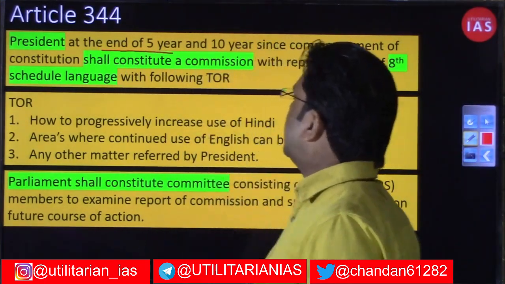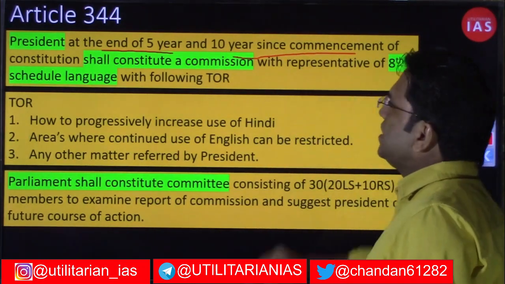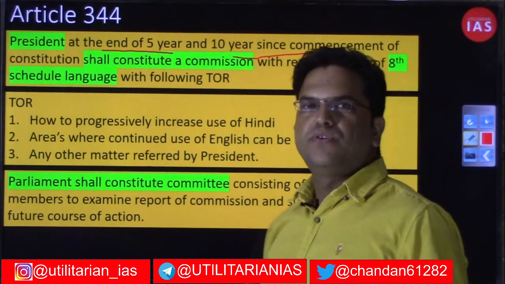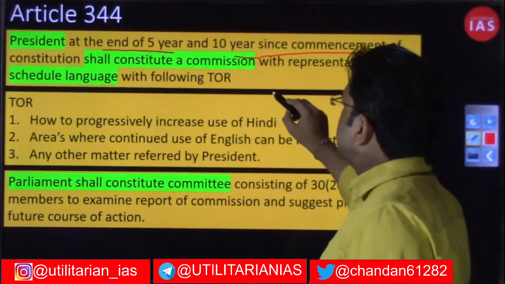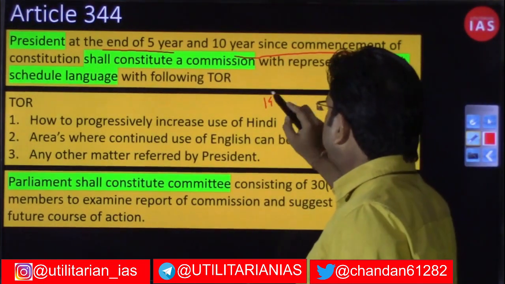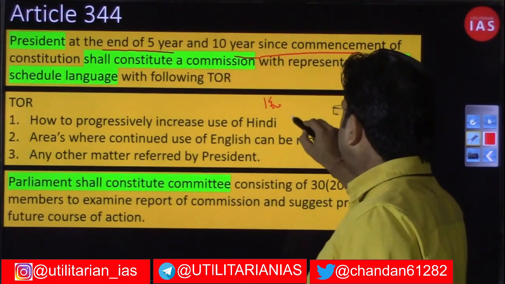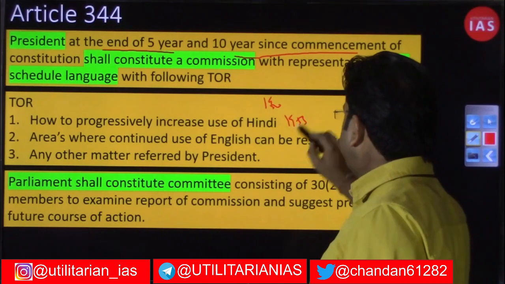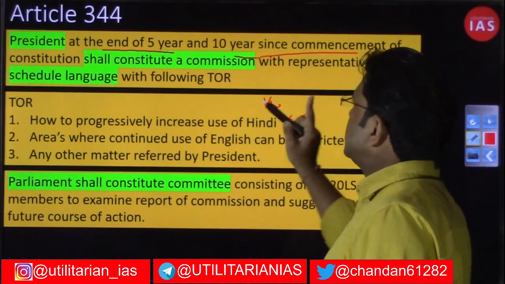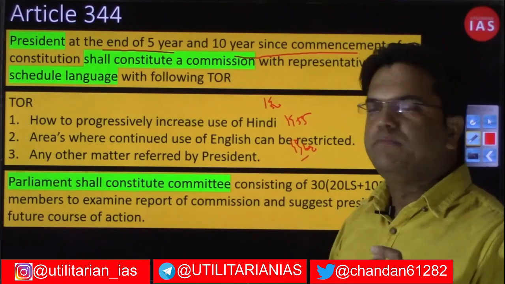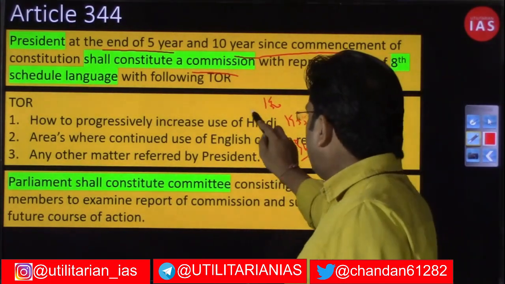The provision is the precedent at the end of 5 years and 10 years since commencement. It will be the duty of the president that after 5 years of the operationalization of the constitution, our constitution having been operationalized in the 1950s, so after 5 years means in 1955, and after 10 years, that is 1960, the president will have to constitute a commission. What will the commission be doing? The commission will be doing all these things.